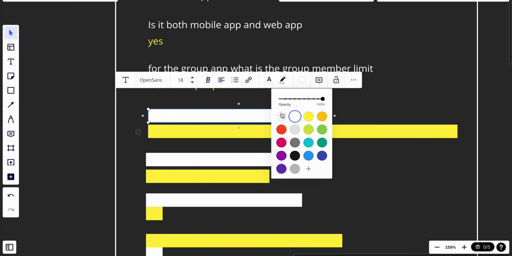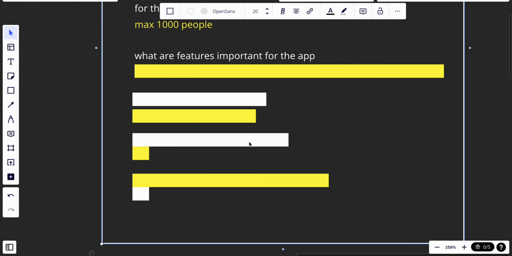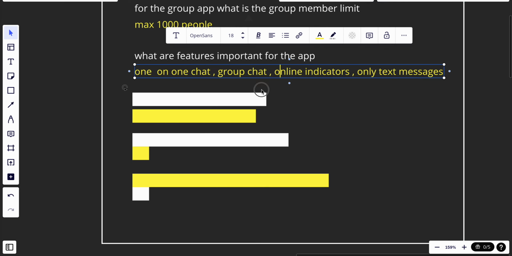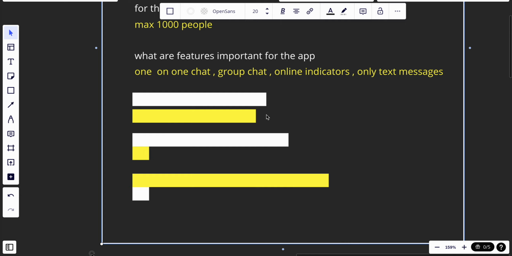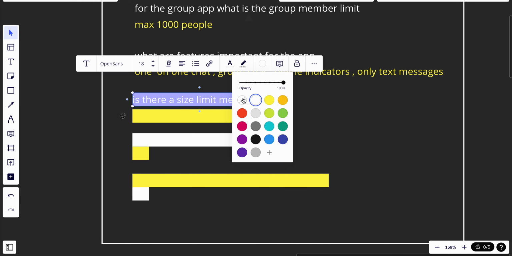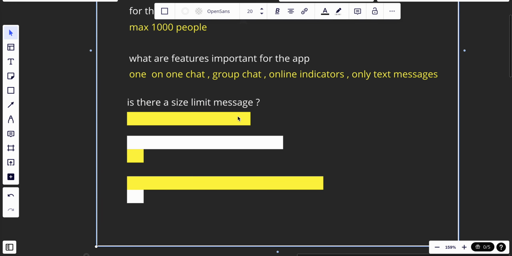The other question is: what are the features important for the app? Right now we want to know what we're designing exactly. So we have one-to-one chat, group chat, online indicators, and we only take text messages. There is no image for this one; we can create another video about how to handle images. Do we have any size limit for the message?